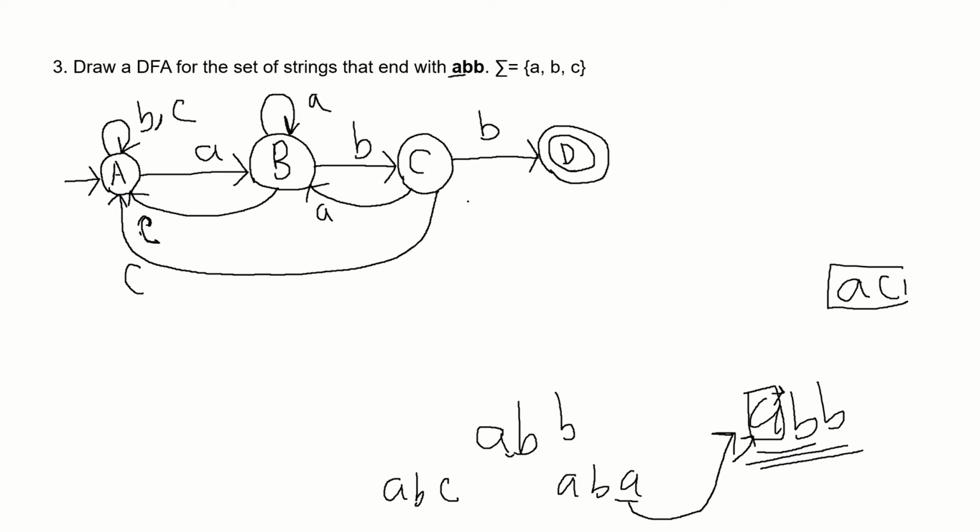So now, this state D will accept the strings that have ABB at the end, right? If we get any input from state D, then that means that this B is not the last symbol, because we are getting another symbol in state D. So we will need to confirm that the last three symbols are ABB, right.